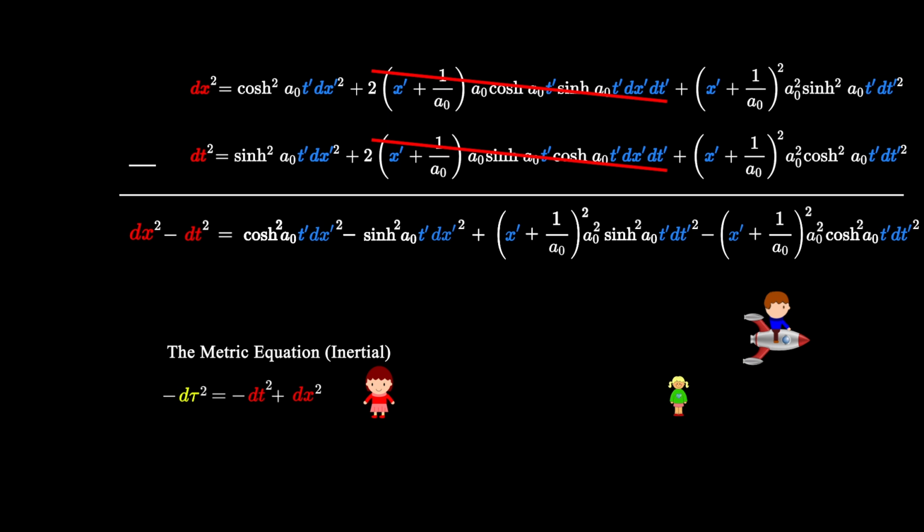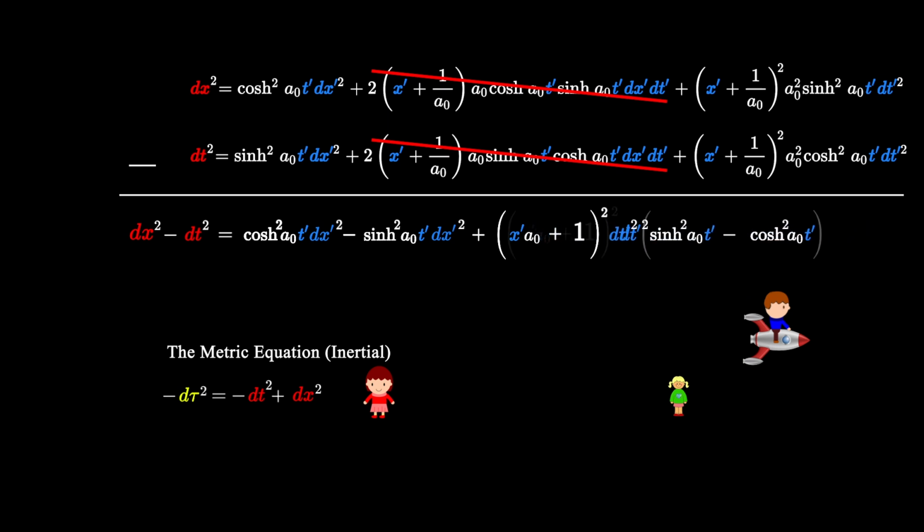Now let's multiply the a0 squared through the last two terms. Now let's factor out the x prime a0 plus 1 squared dt prime squared from the last two terms. And we factor out the dx prime squared from the first two terms.